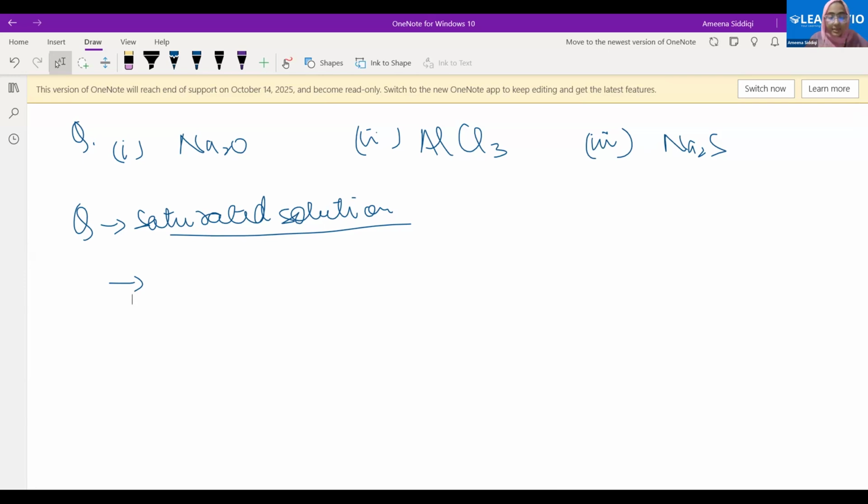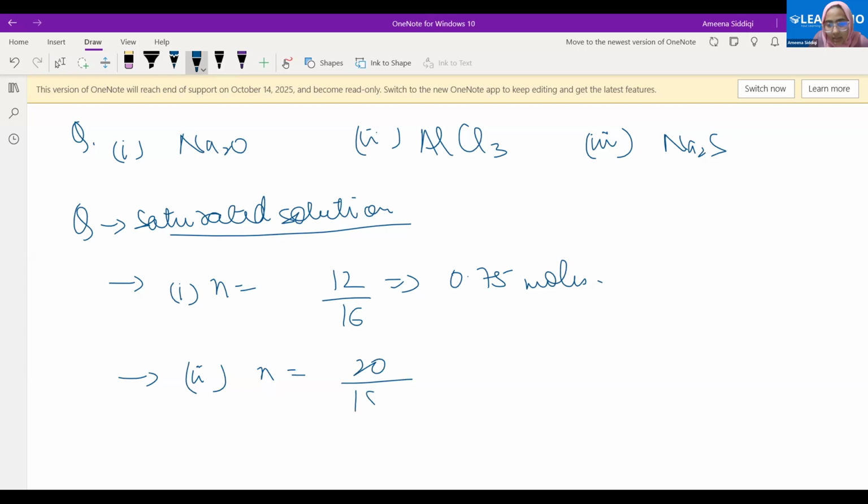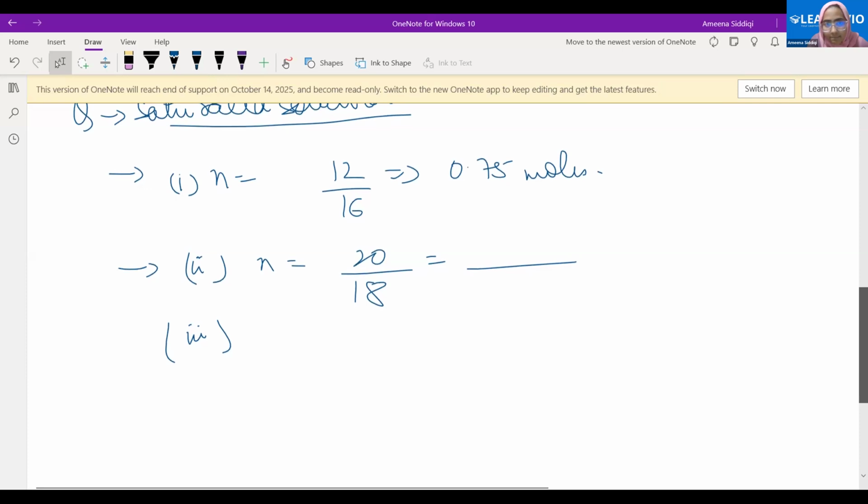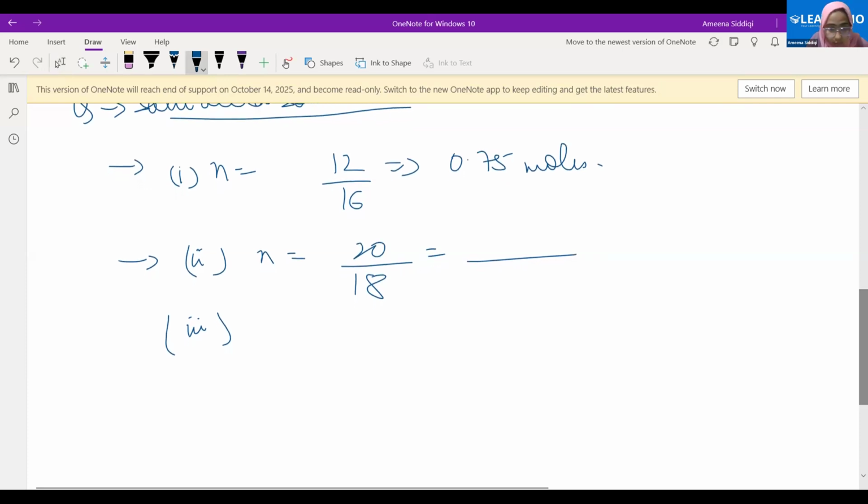convert into a mole. So 12 grams of oxygen gas, how many moles will we have? 12 divided by 16. Okay, so 0.75 moles. The first part. The second part is 20 grams of water. n is equal to 20 by 18. We can solve it to get the answer. Third is, Umar, were you able to do any of these? Mole concept? No, ma'am, I lost 5 marks there. 22 grams of carbon dioxide. 0.5 moles.